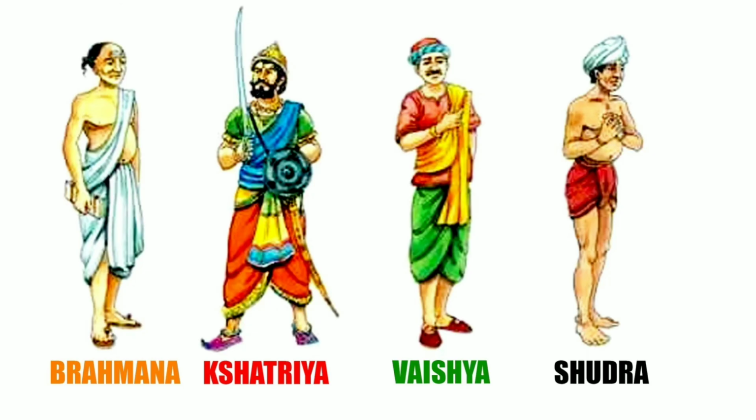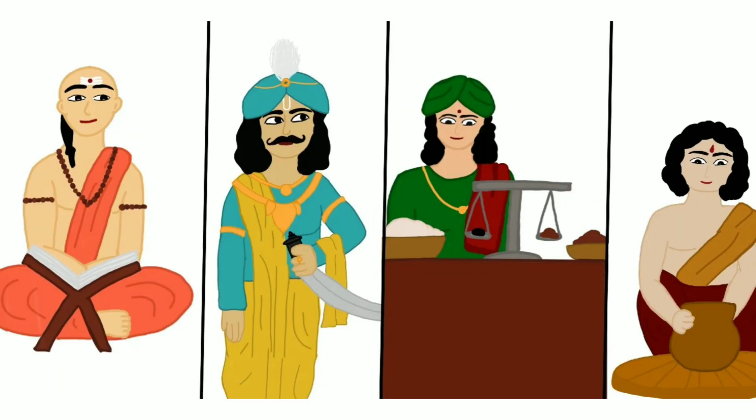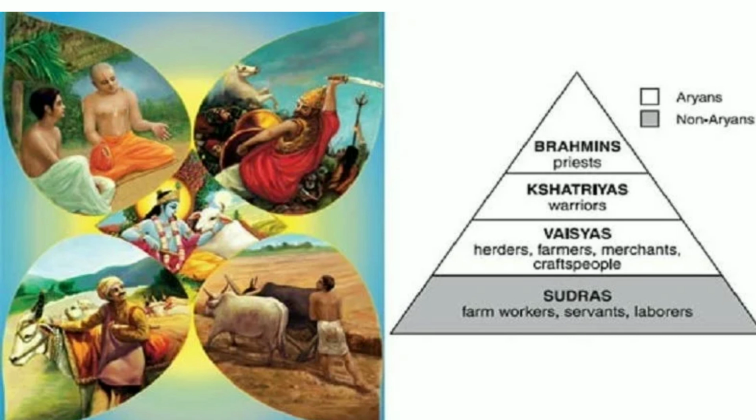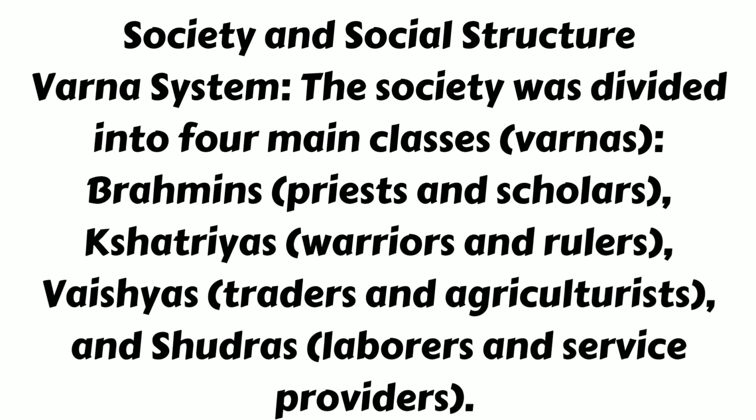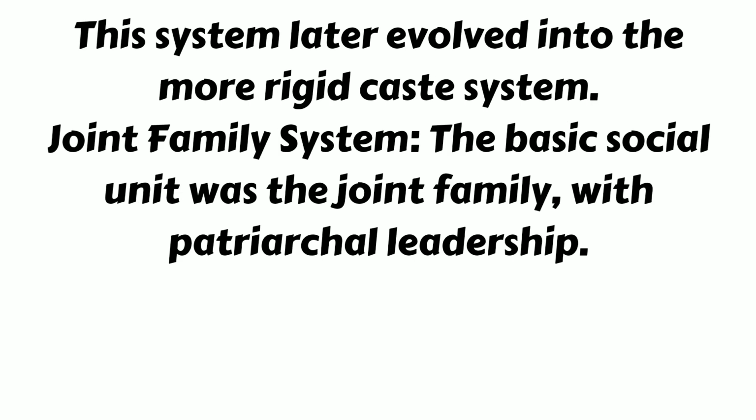Society and social structure. Varna system. The society was divided into four main classes: Varnas, Brahmins, priests and scholars, Kshatriyas, warriors and rulers, Vaishyas, traders and agriculturists, and Shudras, laborers and service providers. This system later evolved into the more rigid caste system.